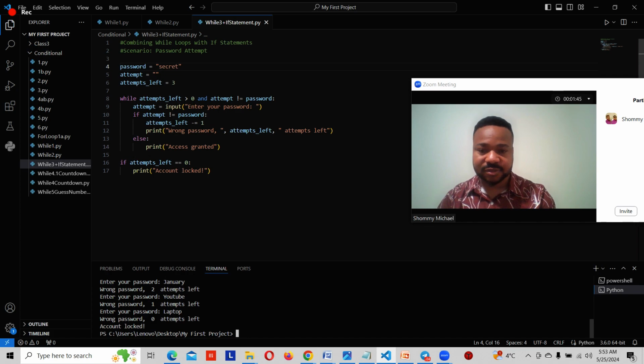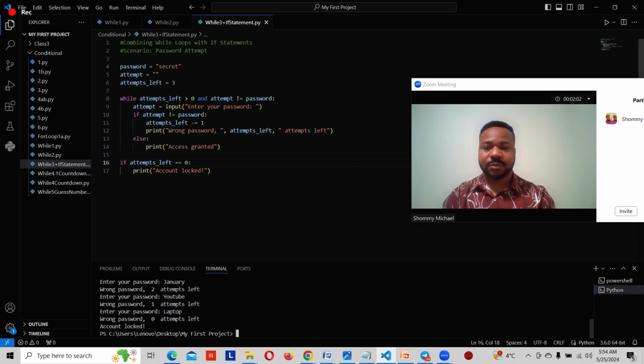Because of this statement right here: if attempt left is equal to 0, print account locked. That means in everything we've done so far, we were not able to input the right password.